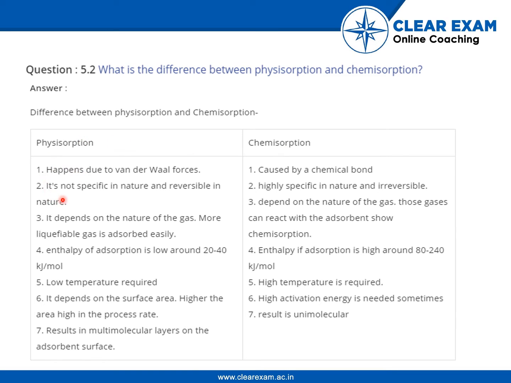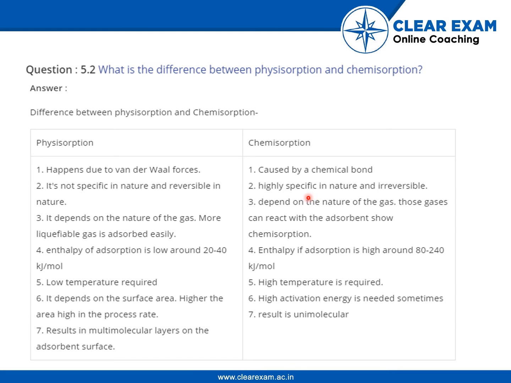Second, physisorption is not specific in nature and it is reversible in nature. Chemisorption is highly specific in nature since it requires a chemical bond. So the alignment of the bonds should be in a very specific order. That's why it is called highly specific in nature, and it is irreversible. So once chemisorption occurs, it is irreversible in nature. Okay, so you can't go back. So you got it. Why did I say highly specific?